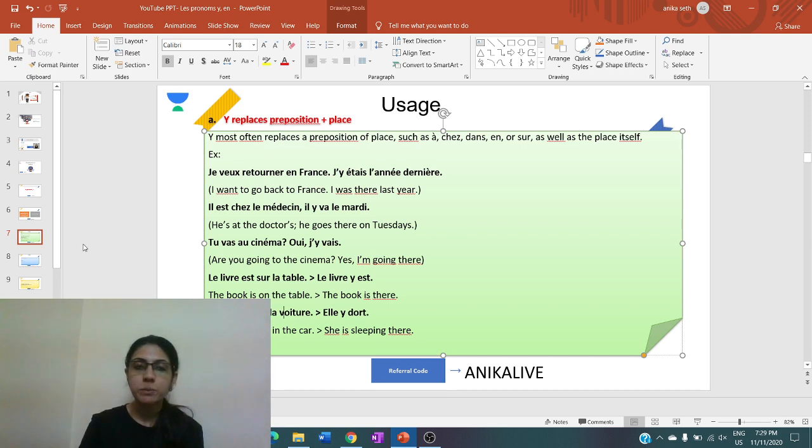So this much, I hope it is clear: the usage with preposition plus place. Le pronom y is replacing the preposition plus place. Like here it was en France, we replaced it with y. Chez le médecin, again we replaced. Au cinéma, sur la table, dans la voiture. Whatever preposition is used, and whichever place follows, we replace both, preposition plus place, by a single pronoun, which is y. Okay.